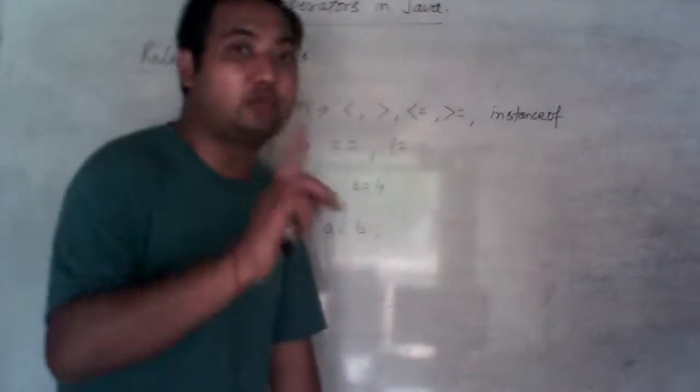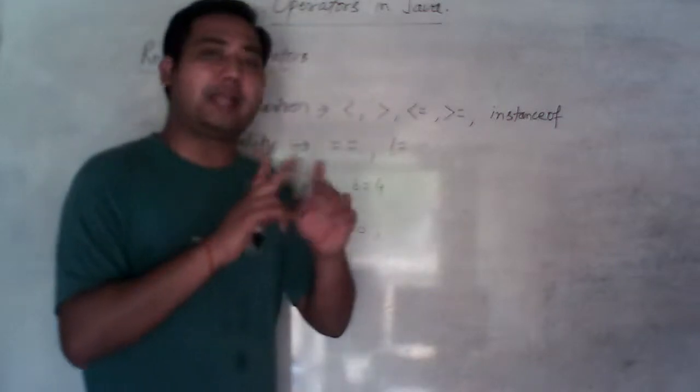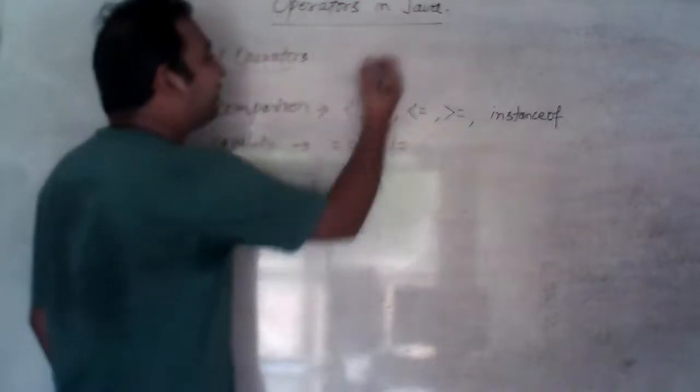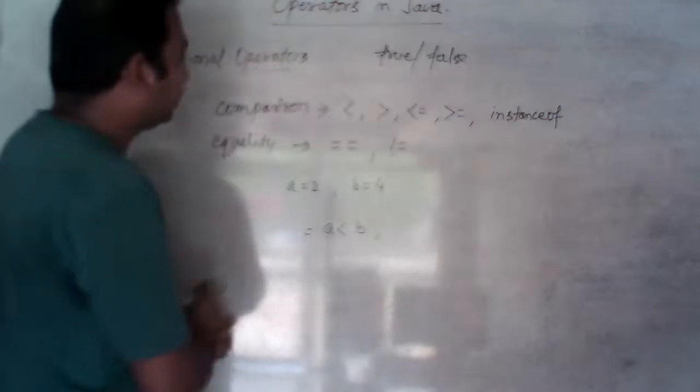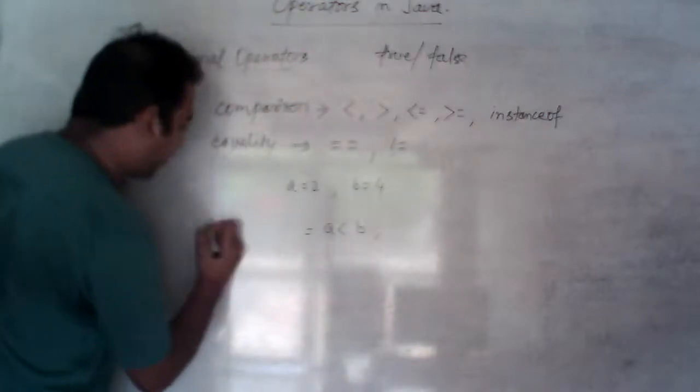And Boolean type of values are two. One is true, another is false. So either we will get true or we will get false. That's it. So if A is less than B, it will simply check the condition, and I should have a variable of Boolean type, Boolean X.